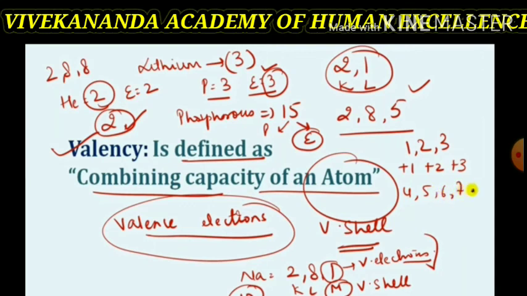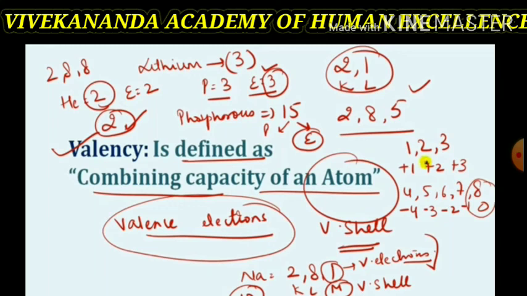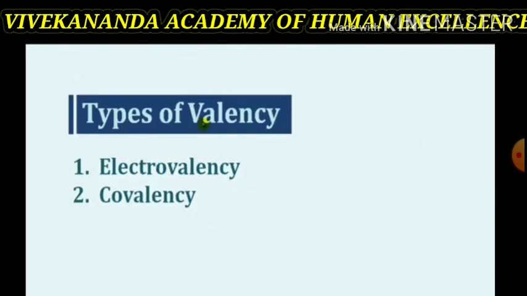When 1 electron, 2 or 3 electrons are removed or lost by that element, it forms positive ions with +1, +2, +3 charges according to the loss of electron. But in order to complete its octet, if they gain electron, then it forms negative ions. Thus, +4 and -4 will be the maximum number of electrons gained or lost.